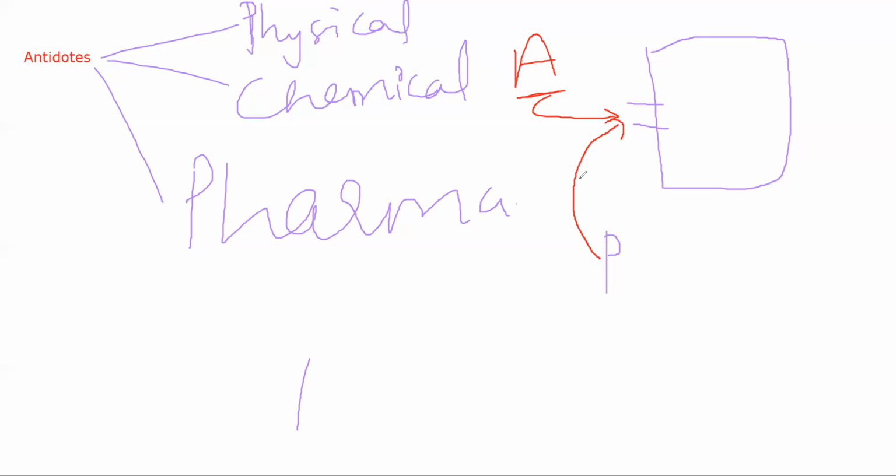Especially in case of drugs. For example, if the patient is having morphine poisoning, you gave too much morphine, it will go and attach to opioid receptors. Now in morphine poisoning, you give naloxone. Naloxone will bind to that same opioid receptor and compete with morphine for that position, meaning morphine will not be able to attach to as many opioid receptors for poisoning to occur. It will be able to stop the poisoning of morphine by replacing it, or by not letting it perform its function properly. That is one.